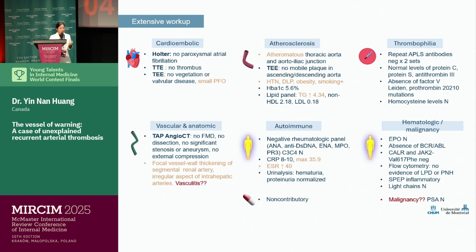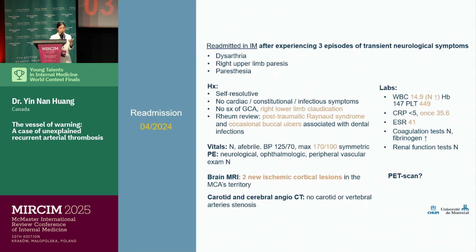To be sure that we were exhaustive enough, we referred to a proposed algorithm by May and Moll, which gives us an approach to unexplained arterial thrombosis, and we identified 2 major etiologies that hadn't been fully investigated yet: vasculitis and malignancy. So the patient was readmitted again after experiencing symptoms suggestive of left MCA stroke with corresponding